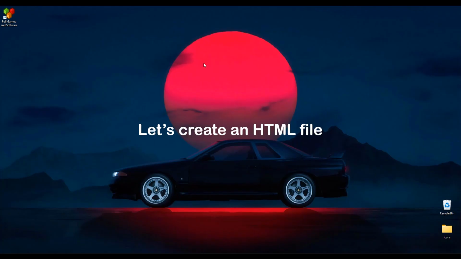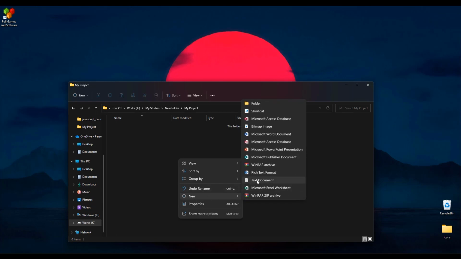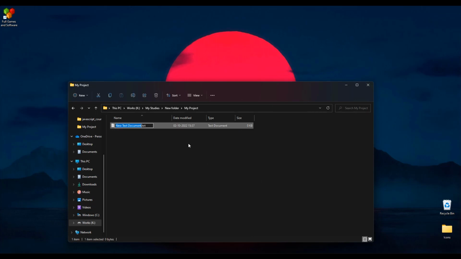First of all, we're going to create an HTML file. Don't worry, it's really simple. First, you need to go to the folder where you want to store the HTML file. Right-click, choose the New option and then select the Text Document option. Rename the document to Index and also change the file extension from .txt to .html.